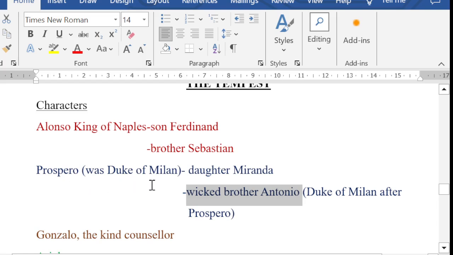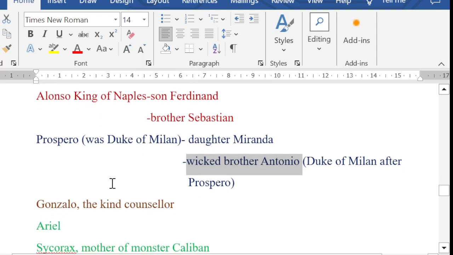Prospero is thrown away from his dukedom, and after becoming the Duke of Milan, Antonio orders Gonzalo to take Prospero and Miranda as captives on an open boat to drift in the seas until they die.